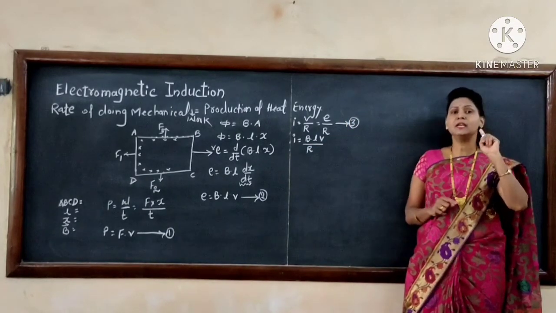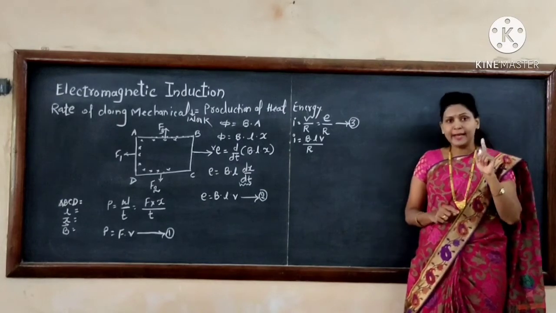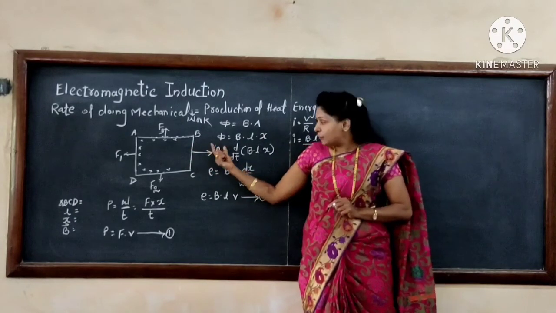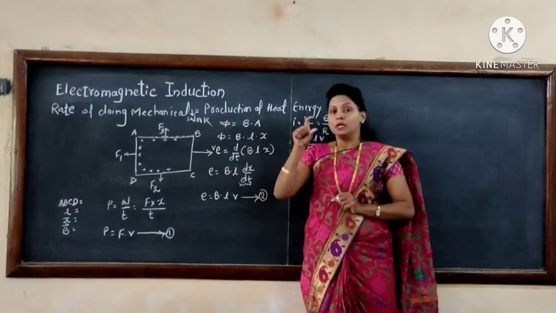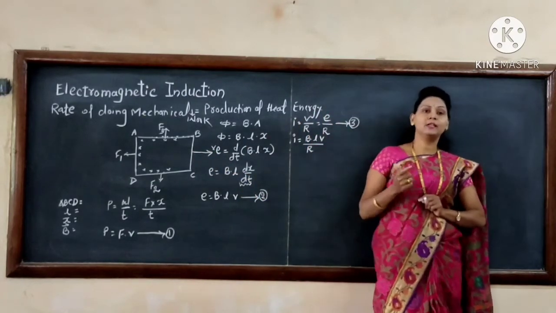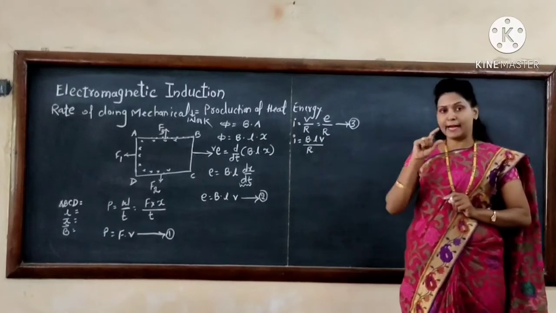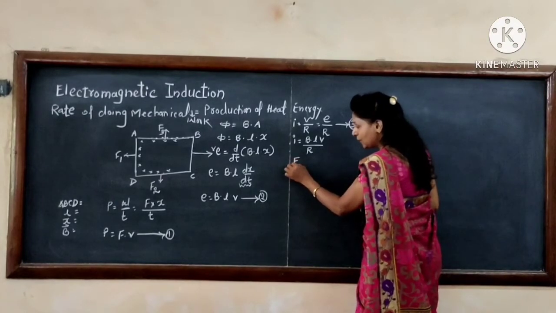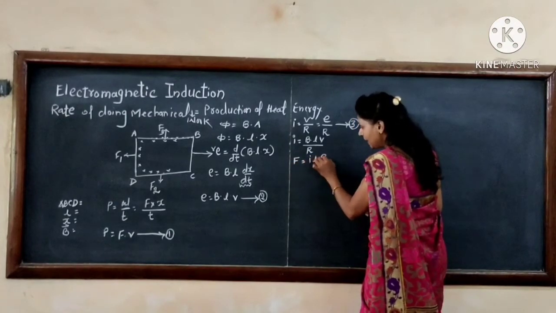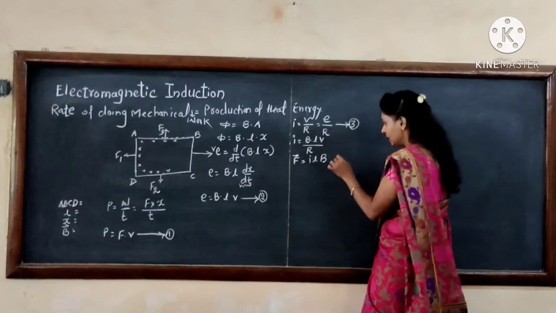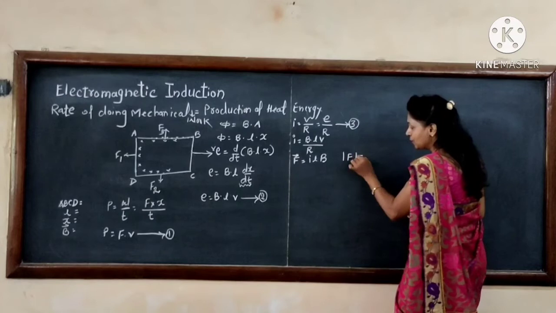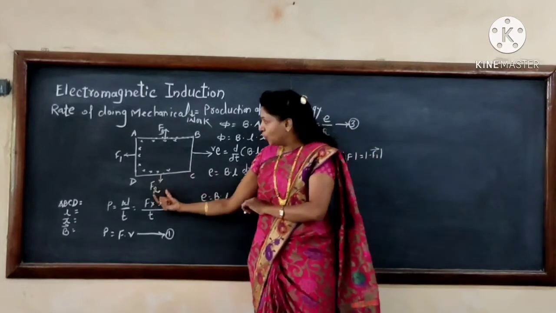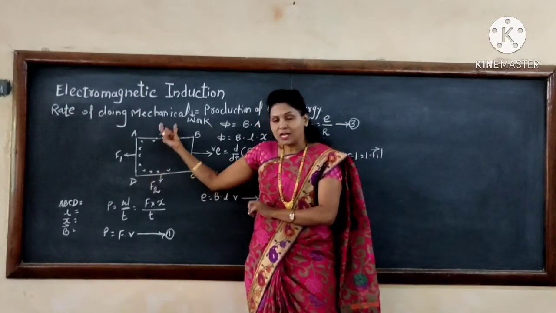As this current circulates inside the rectangular loop, and as we have mentioned that this coil is moving with velocity v, the electrons experience a force due to the magnetic field, and therefore the force is equal to ILB. This force is taken as minus F1, meaning forces F2 and F3 are equal in magnitude.